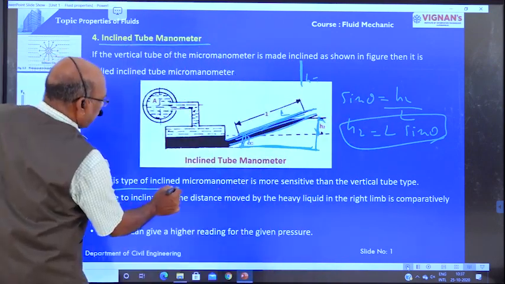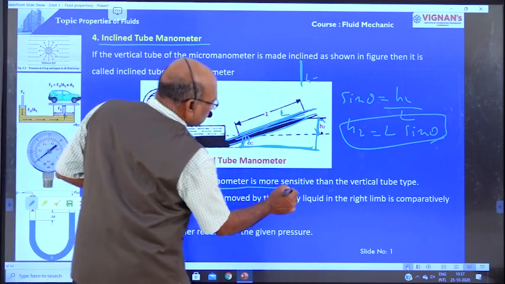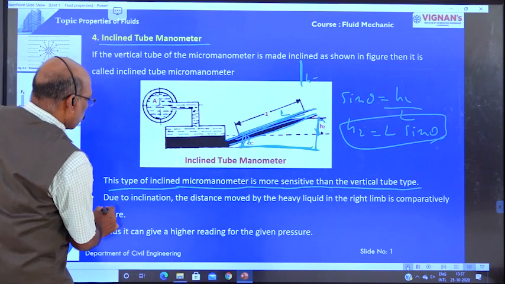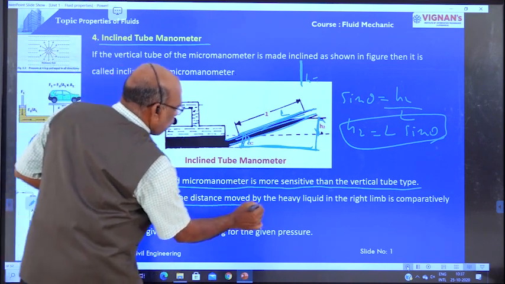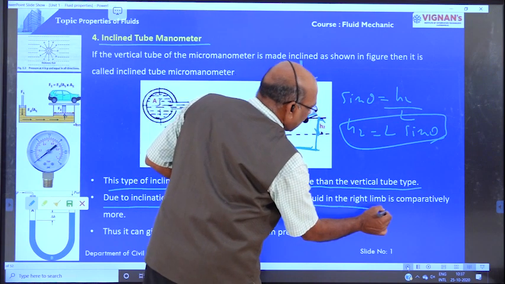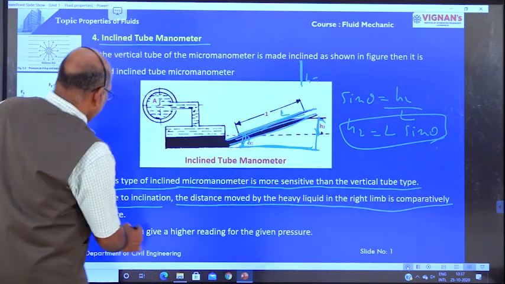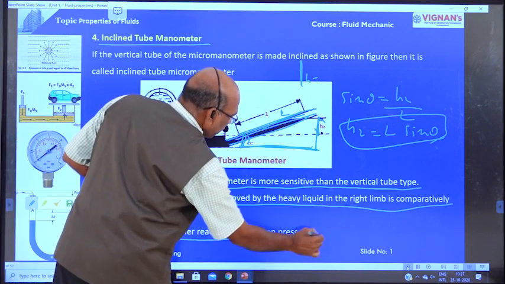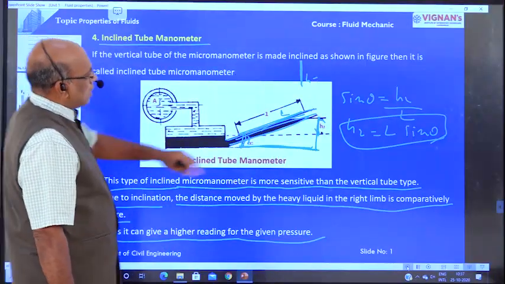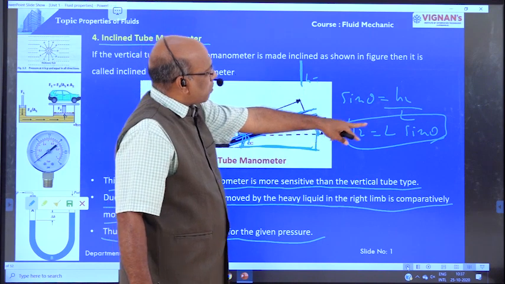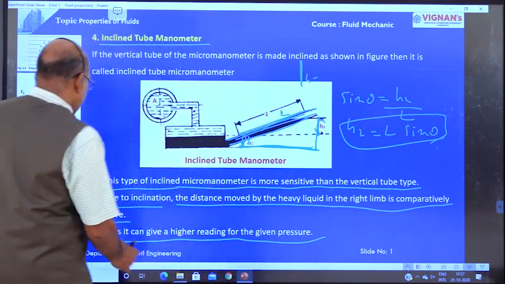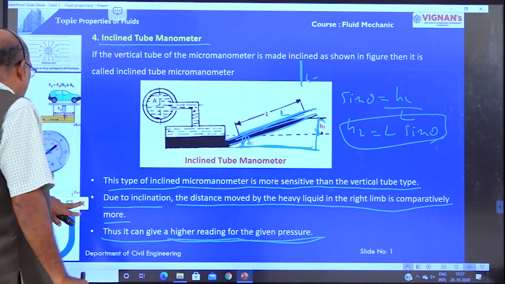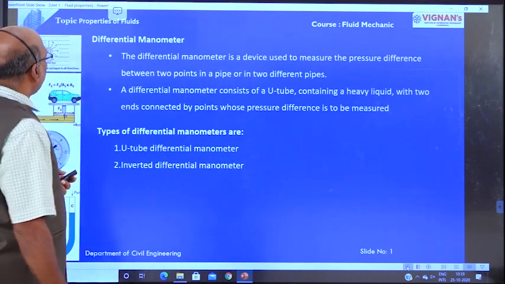The inclined micromanometer is more sensitive than the vertical tube type. Due to the inclination, the distance moved by the heavy liquid in the right limb is comparatively more. Thus, it can give a high reading for the given pressure. This is the only difference for the determination of H2 equal to L sin theta. This is about the inclined manometer.